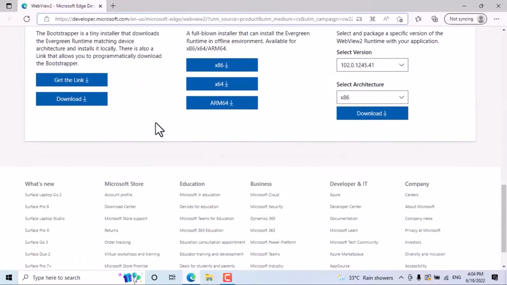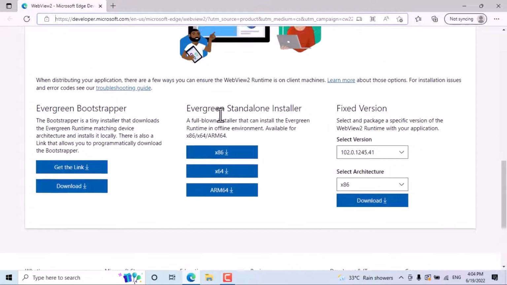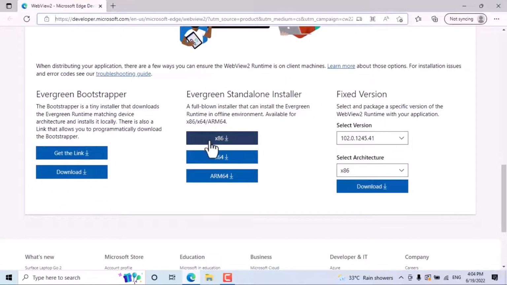Visit this page and here you will see the Evergreen standalone installer. You have to download and install this software on your Windows as per your system requirement. Like if you are using x86, select it, and if you are using 64-bit, select it. So download and install.